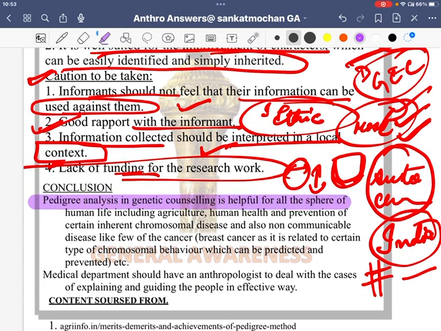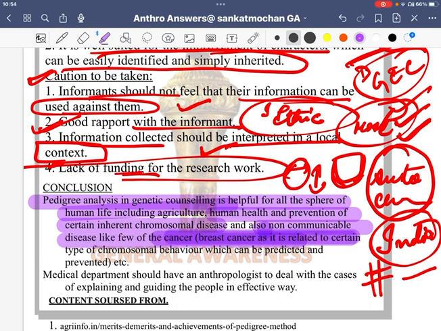Fine. And here, conclusion at last. Pedigree analysis in genetic counseling is helpful for all spheres of human life, including agriculture, human health, prevention of certain inherited chromosomal disease and non-communicable disease like cancer, breast cancer. Yeah, this is a very best example. Go and read once how through pedigree analysis you can know which woman has the danger of having breast cancer. There is a certain type of gene that is dominant in that woman, and through that we know that she is going to have breast cancer.